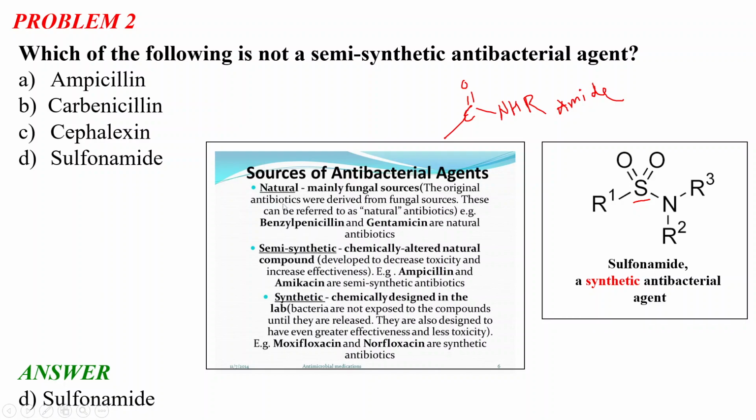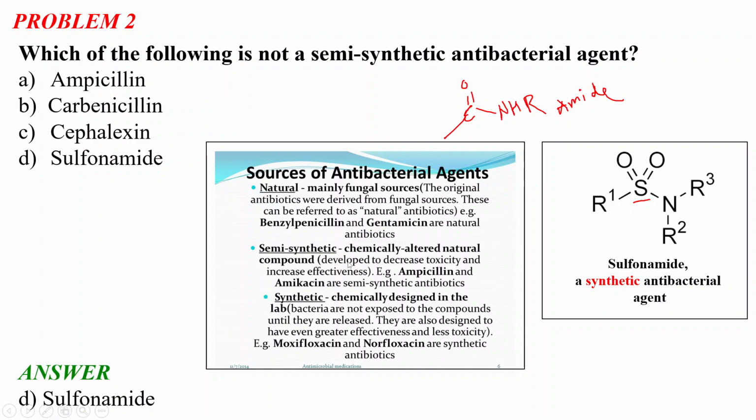These are a few of the natural antibacterial agents. Now what is a semi-synthetic antibacterial agent? They are chemically altered natural compounds developed to decrease the toxicity and increase the effectiveness of the natural compound. The examples are ampicillin and amikacin. Okay, so they are the semi-synthetic.